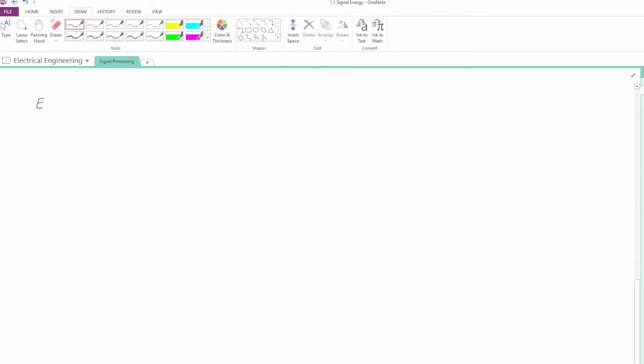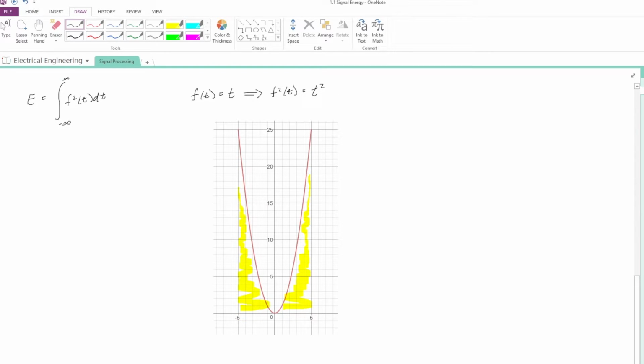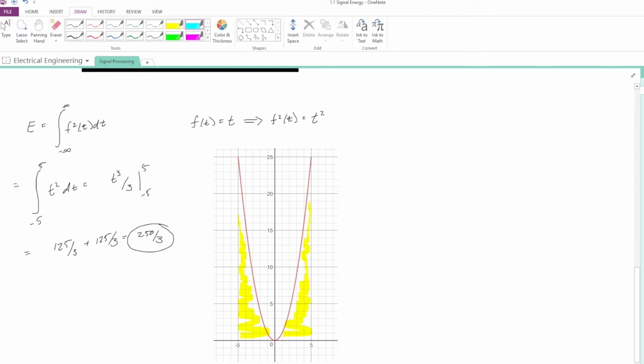Of course not. Therefore, to counter this cancellation, we can square the function representing our signal, in this case f of t equals t, then take the integral of this squared function. If we graph this function, t squared, we'll get a parabola going from -5 to 5. Then if we integrate t squared from -5 to 5, we get t cubed over 3, which equates to 250 over 3, which is a non-zero value.